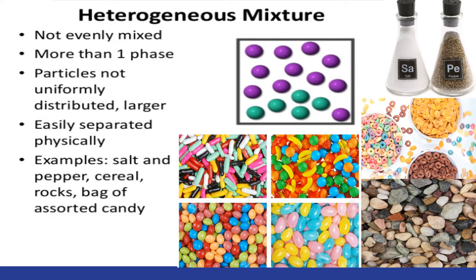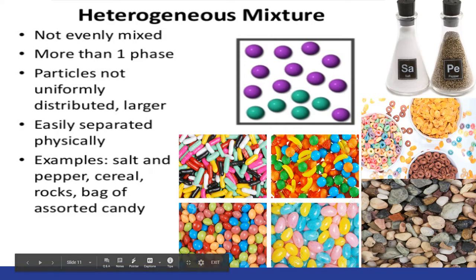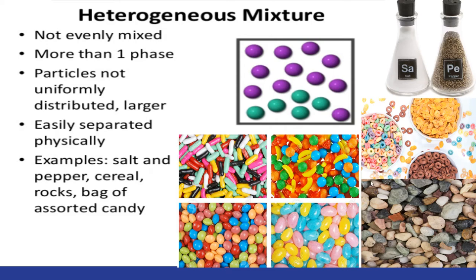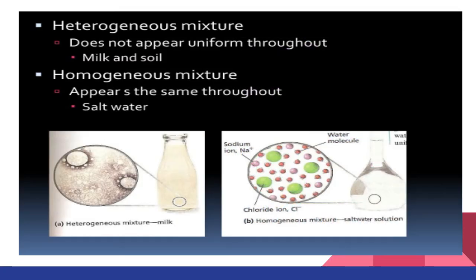These are easily separated. If I have salt and pepper, it would be difficult, but you could use a toothpick or something if you really want to separate salt and pepper. We have cereal. I can physically separate the cereal from each other. We have candy. These could be physically separated. We have the rocks. They could be physically separated. So that is a heterogeneous mixture. I can physically separate it, and it's not evenly mixed. So for a heterogeneous mixture, that means they do not appear to be uniform.